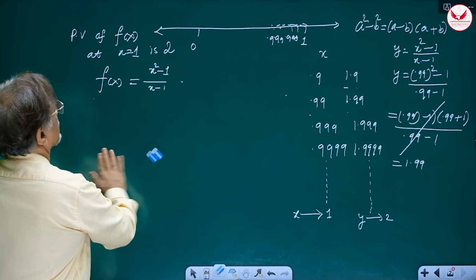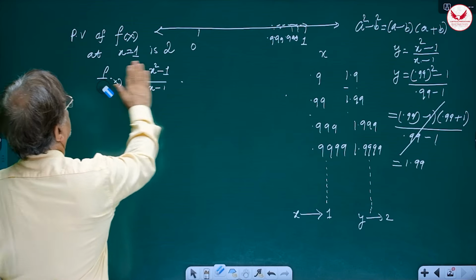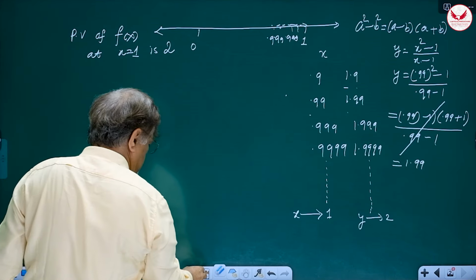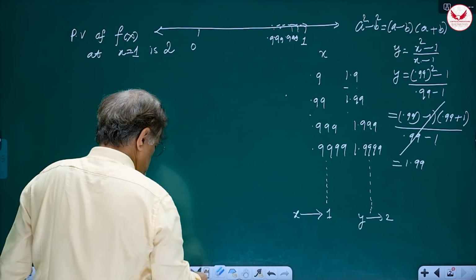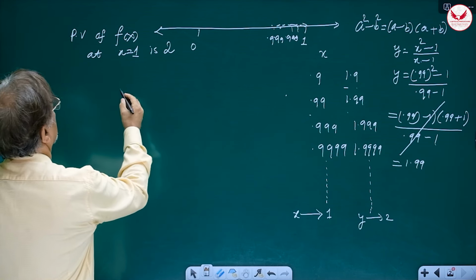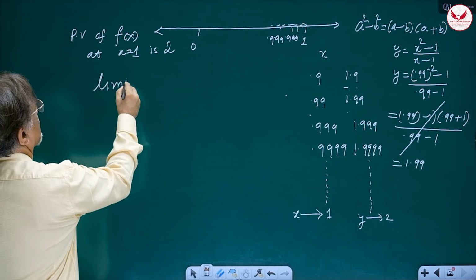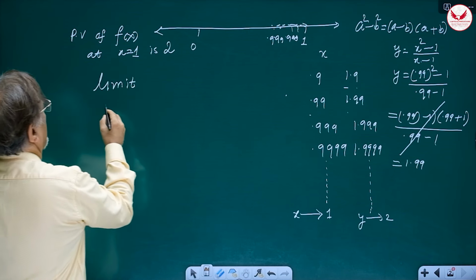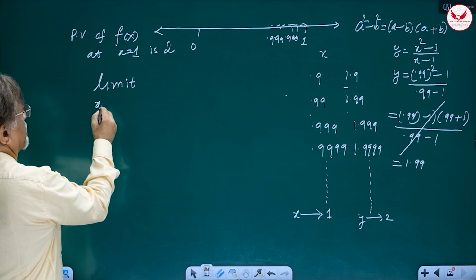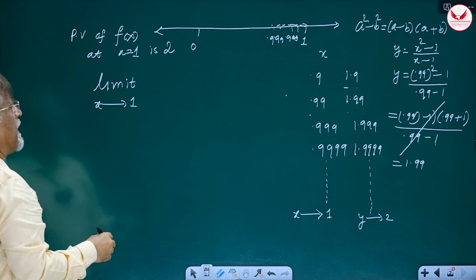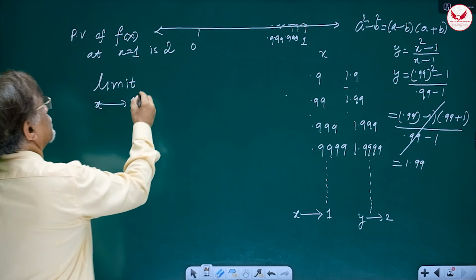Okay, now the same statement can be written like this. In mathematical language, it means limit as x, the independent variable, is approaching 1, then y is approaching what? 2.